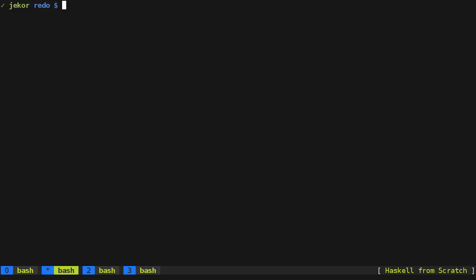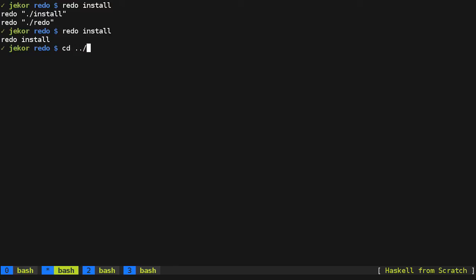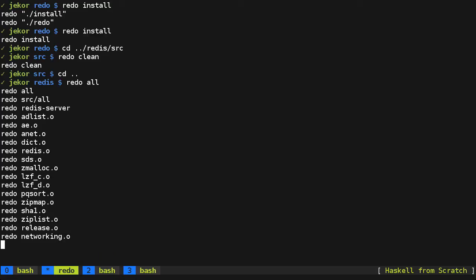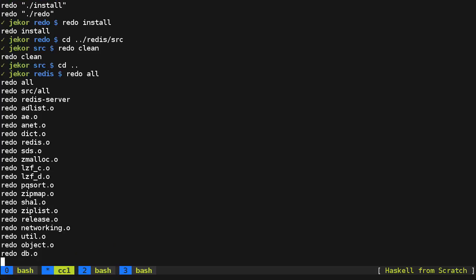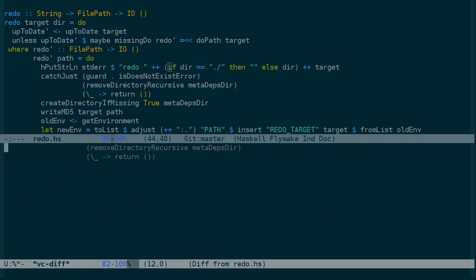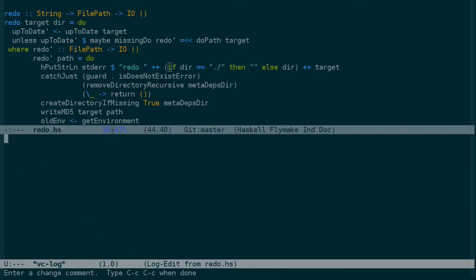So let's rebuild this. Redo install. And now the messages should look a little bit better. Let's do redo clean here, and then redo all. Yeah, a little bit nicer. Still not exactly the perfect output that I want, but I think it'll do for releasing a, let's say, stable beta release. So between this and the other change, which I already committed, clean up progress output,